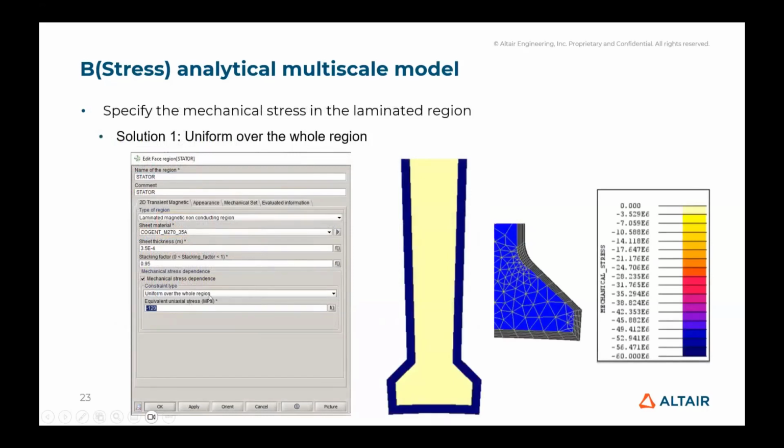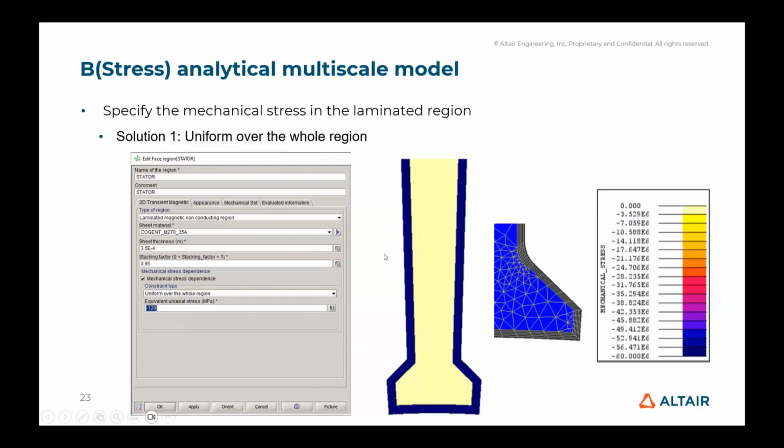For that, we have two options. The first one is to specify a mechanical stress uniform over the whole region, as we can see here. For example, it can be used to check how residual stress due to the punching can affect locally the magnetic property of the lamination.